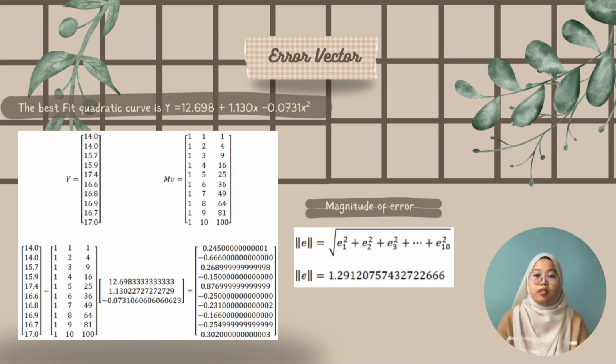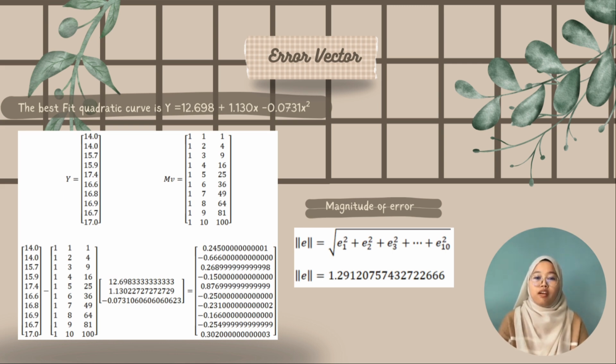Now that we have determined the best fit quadratic curve, we move on to evaluating how well the curve fits the data using the error vector. On the left, we have matrix Y, which contains the original Y values from our data. Next to it is MV, the predicted Y values obtained by multiplying the matrix M with the coefficient vector V. The difference between Y and MV gives us the error vector. This value shows how far off our predictions are from the actual values.